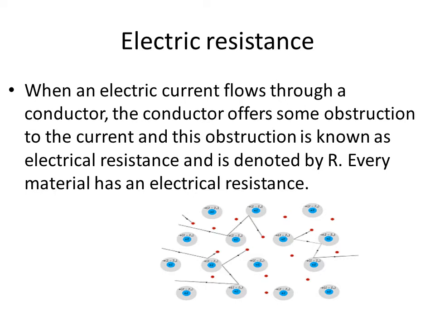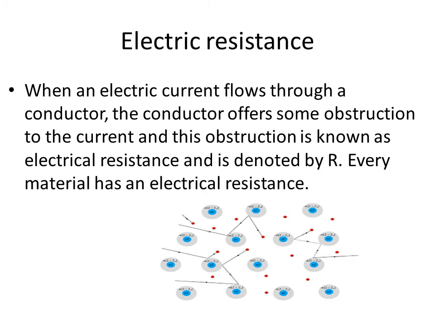It does not move. This remaining part is positively charged as the electrons in the outermost shell are not there. So when electrons move towards the positive terminal, they continuously collide with these positively charged ions left behind. And of course, this directional motion of electrons is slowed down due to these collisions, or you can say obstructions are created due to the collisions between electrons and positively charged ions of the conductor. These obstructions in the path of current are called resistance.